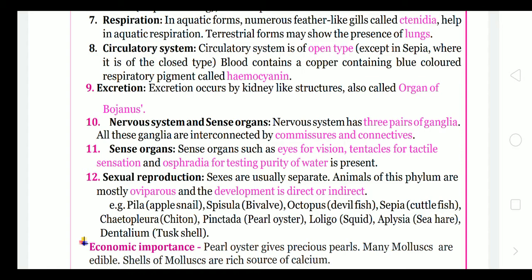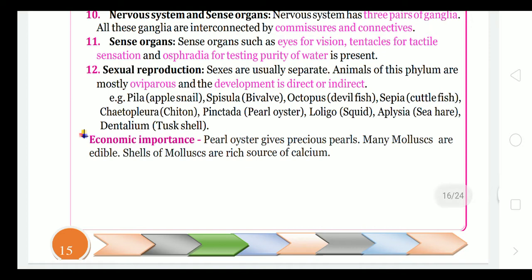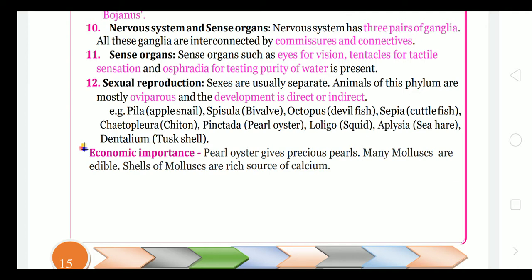Excretion. Kidney-like structures called the organ of Bojanus are present, which have the same function as a kidney. Nervous system and sense organs. The nervous system has 3 pairs of ganglia. All these ganglia are interconnected by commissures and connectives. Sense organs such as eyes for vision, and tentacles for tactile sensation, that means for touch sensation. Osphradia for testing the purity of water are present. That's why the presence of mollusks, or the absence of mollusks, is one of the indicators of pollution.